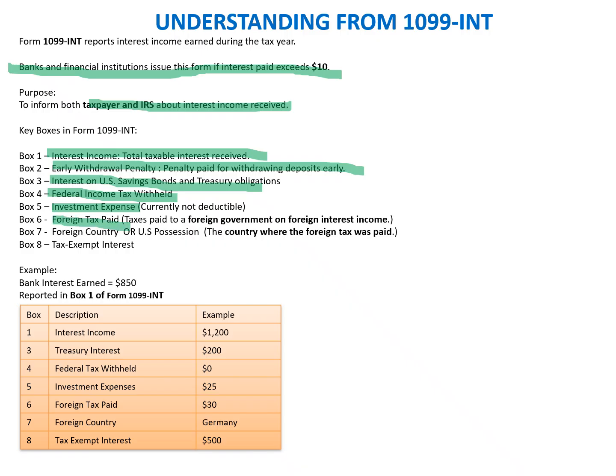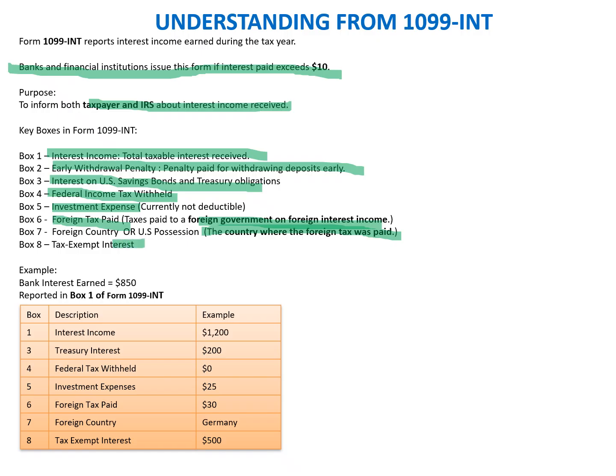Box 6 is foreign tax paid, which means the tax paid to a foreign government on interest earned in a country other than the US needs to be reported here. Box 7 is the foreign country or US possession, the country where the foreign tax was paid. So typically, for any interest earned from foreign sources, the tax withheld by the foreign source needs to be disclosed in Box 6, and the country from which it was sourced needs to be mentioned in Box 7. And then the individual can take either the credit or the deduction, whichever is beneficial, and can claim that benefit.